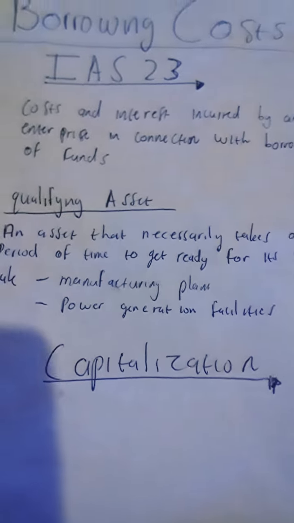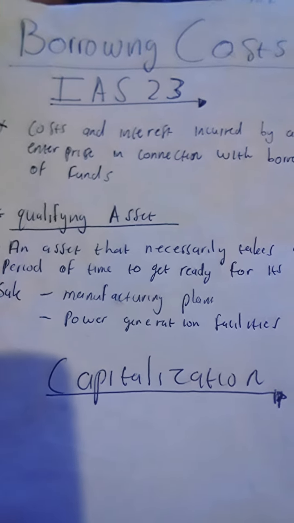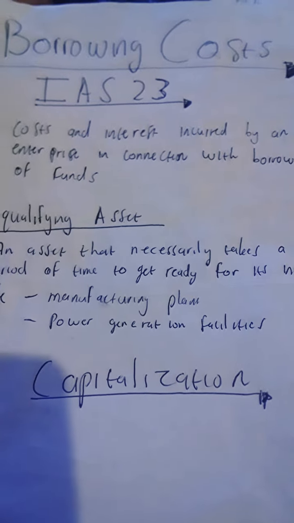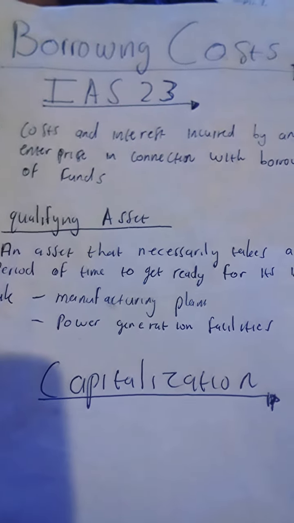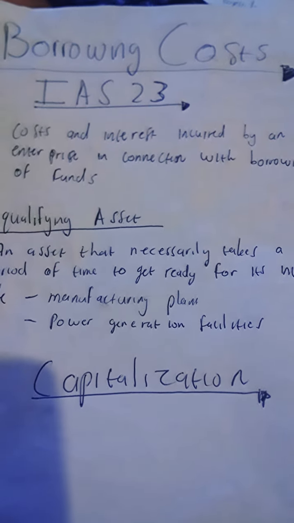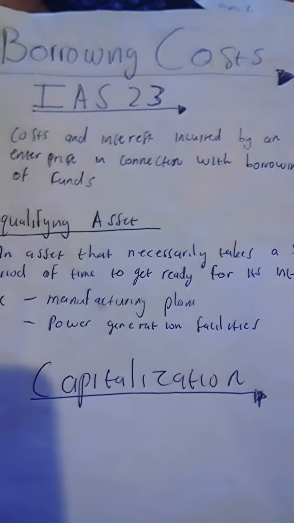So I wanted to quickly look at this concept of capitalization. It can be confusing at times, but capitalization is when we record something as an asset instead of recording it as an expense. This means that the expenditure will appear on the statement of financial position rather than on the statement of income as an expense.